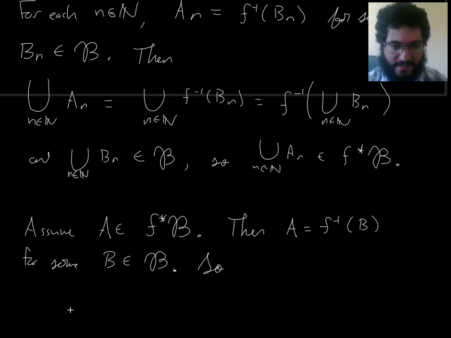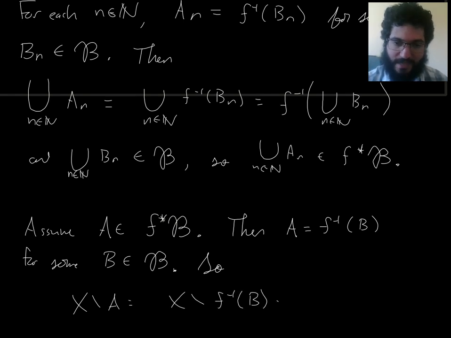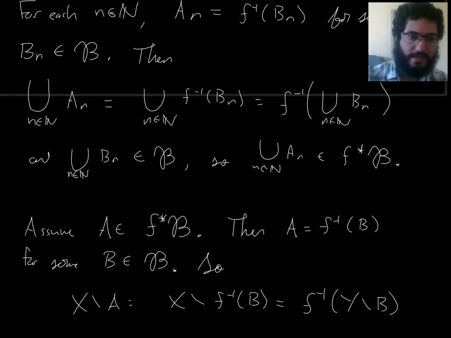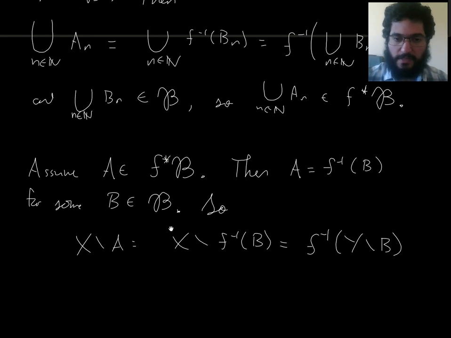So the complement of A is the complement of a preimage. And preimages are just awesome. Complement of a preimage is the preimage of a complement. Of course, here the complement is with respect to Y. So in this property of preimages that I'm using, this needs to be the domain of f, and this needs to be the codomain of f, which they are.